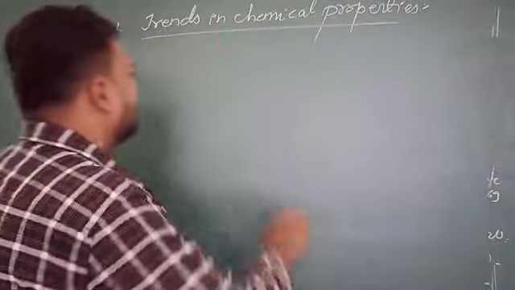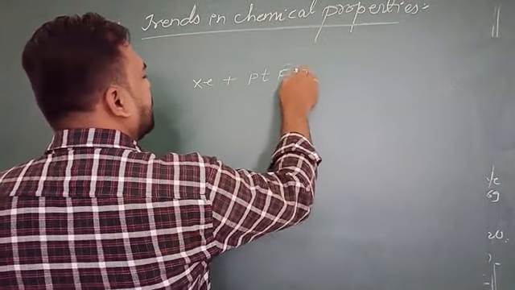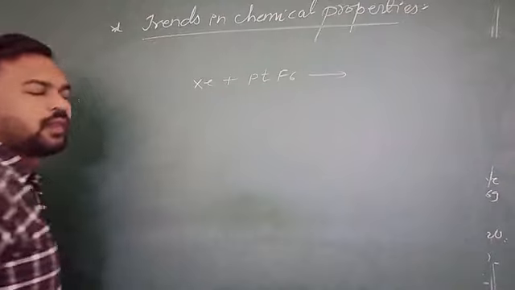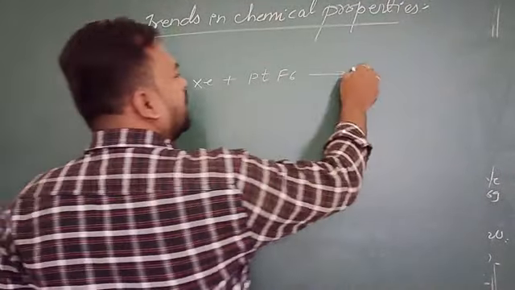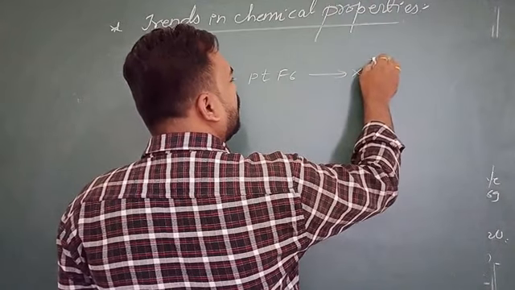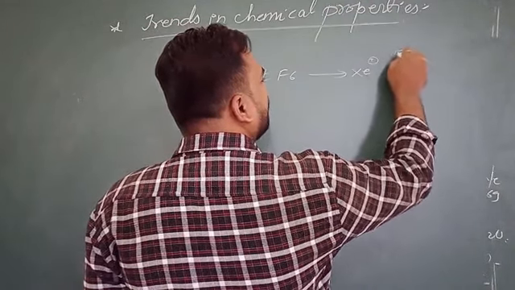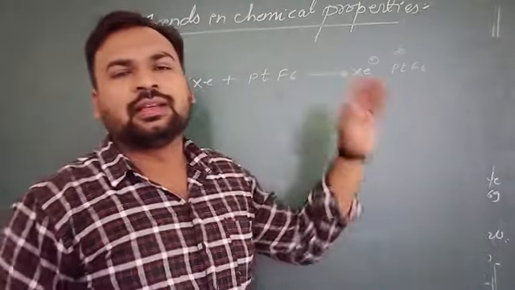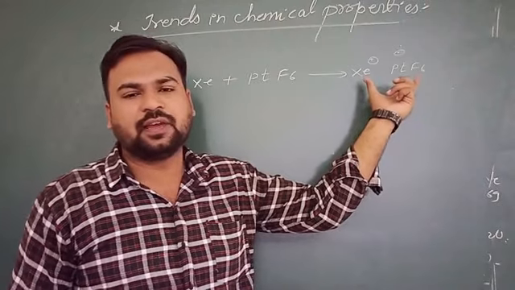Reaction for that: xenon plus PtF6. Here xenon is losing an electron and PtF6 is gaining an electron. This is the reaction which proves that xenon can be trapped in PtF6.